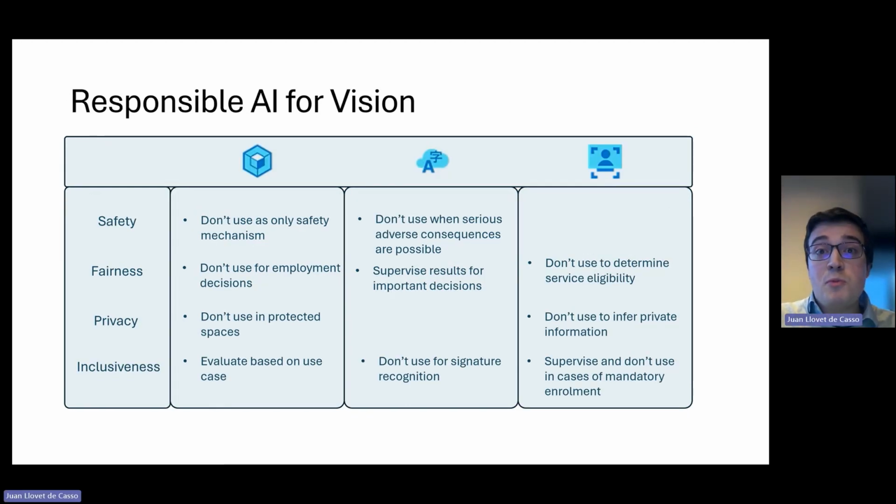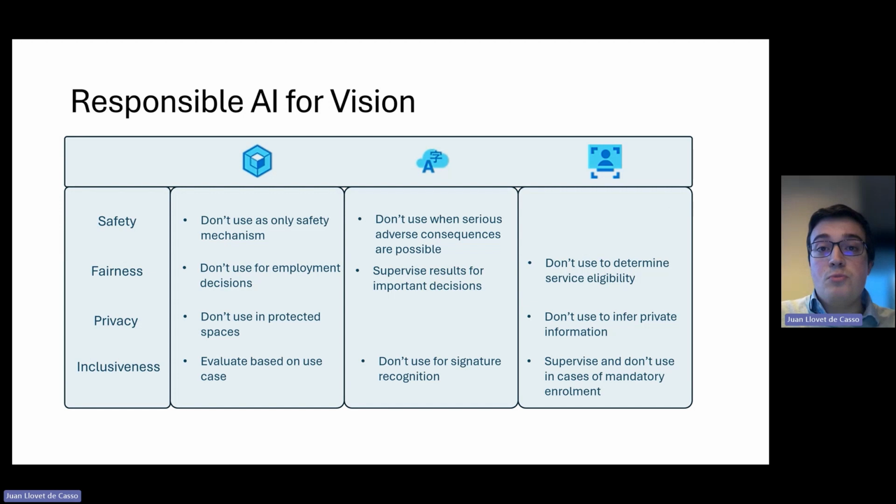It is very important to keep responsible AI in mind when developing Vision AI projects, due to these models being able to have a real-life negative impact if not treated responsibly. On the left, we can see some responsible AI considerations. Safety indicates that the model should not create situations of danger. Fairness, that everyone is treated in a fair way, as opposed to the model creating situations where people would not be treated normally due to the model making wrong decisions in important decisions that have real life impact.